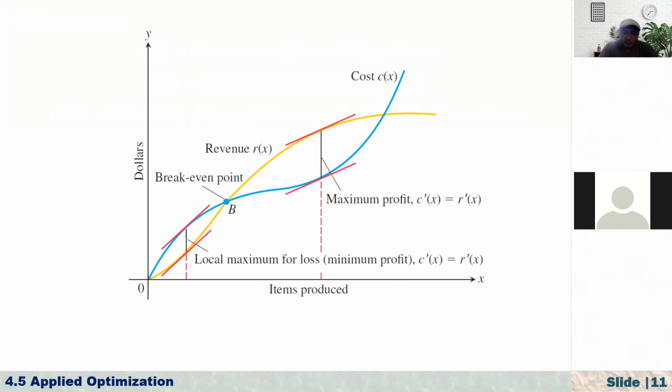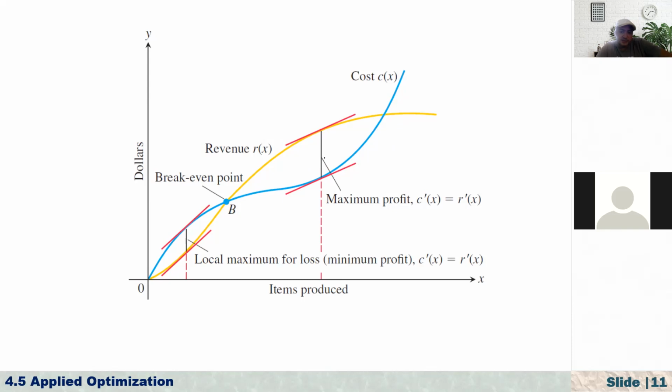At these 2 points, they intersect each other. You see here, after a certain point, the cost increases a lot if you increase your production level. So this theorem is saying that to get the maximum value, the rate of change of revenue and the rate of change of cost must be the same, because these tangent lines are parallel to each other.